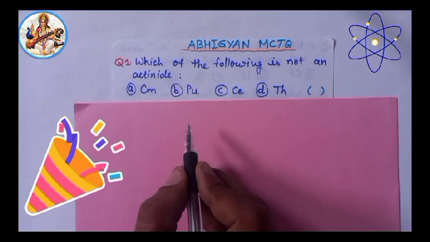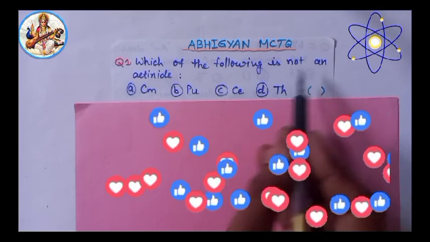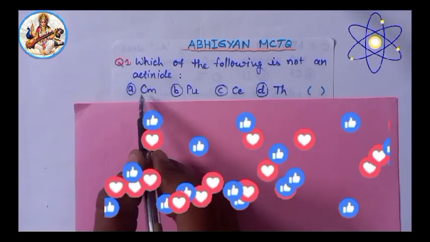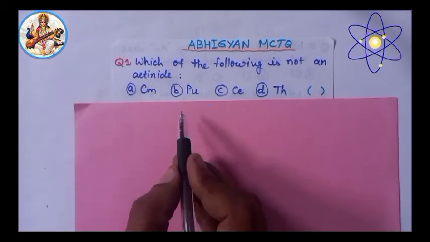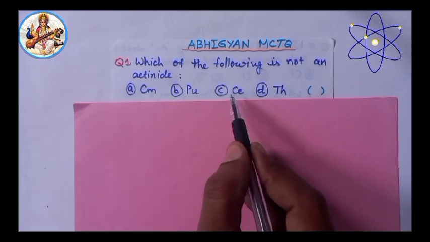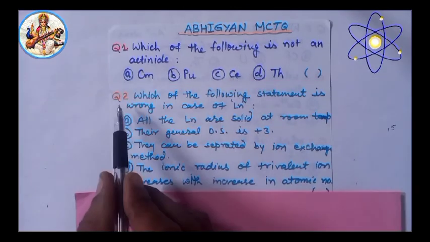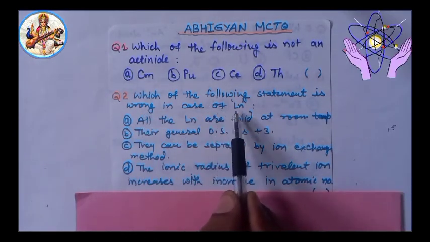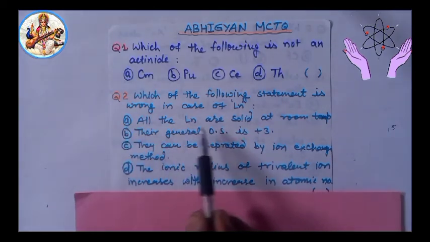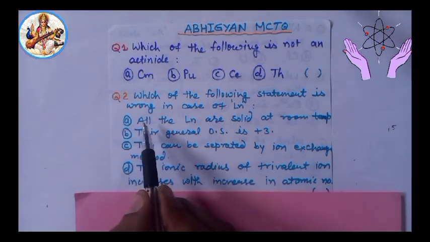Welcome back. Now we take some important MCQs. Question first. Which of the following is not an actinide? Cm, Pu, Ce, Th. Answer will be Ce, cerium. It is a lanthanide. Next, second, which of the following statements is wrong in case of lanthanides? A. All the lanthanides are solid at room temperature. It is a true statement.